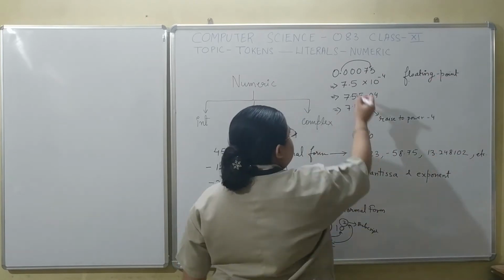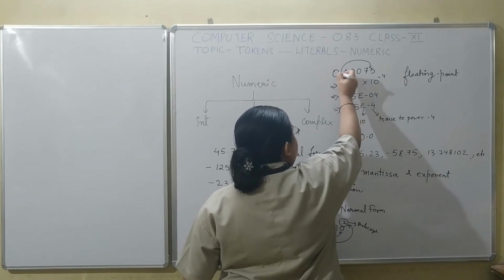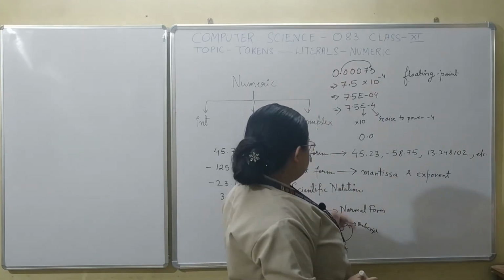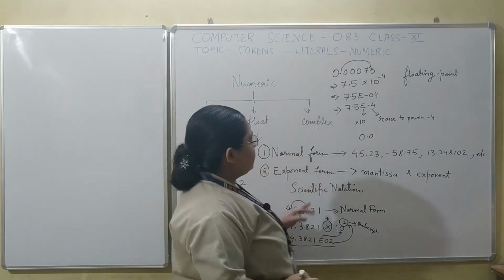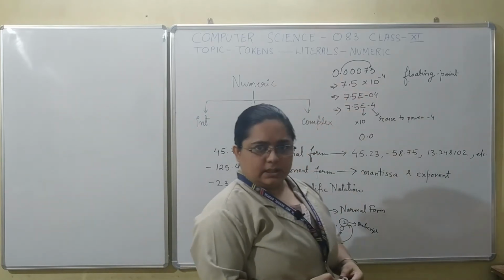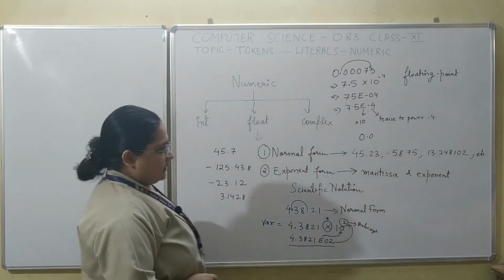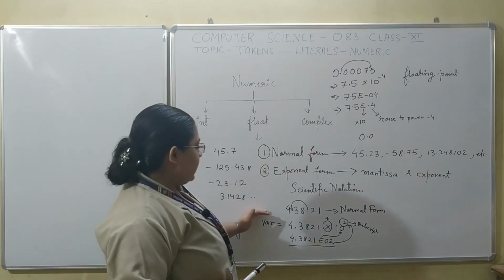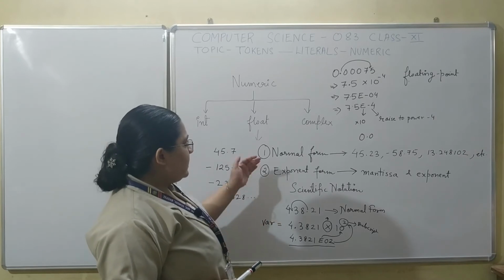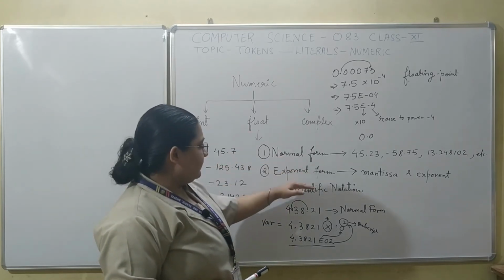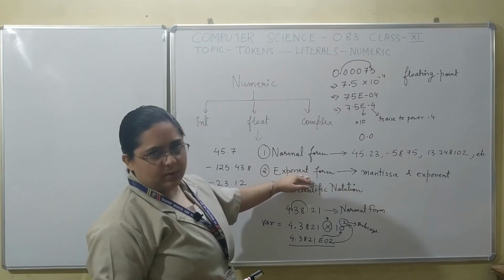That is because you might have seen that this point floats within the number. Sometimes we shift it towards the left side and sometimes we shift it towards the right side. Hence the name floating point literals. So we have seen how to represent numbers in floating point. We can represent them in the normal form also and in the exponent form also.